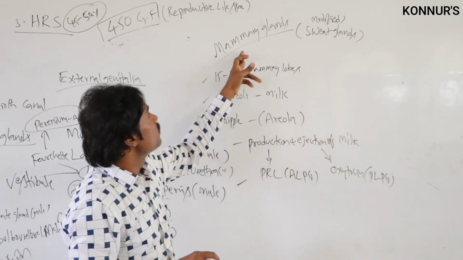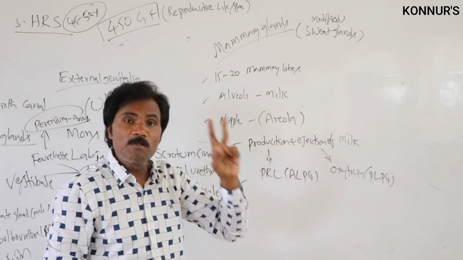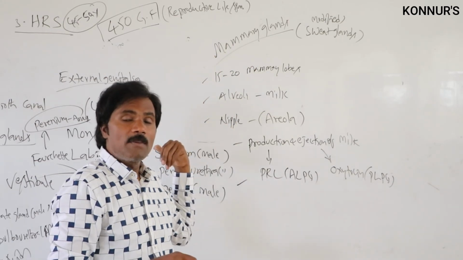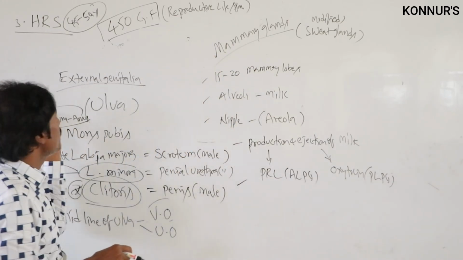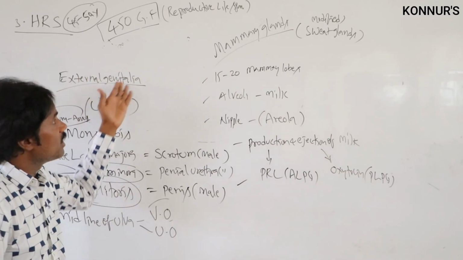In this, there is one pair present. Apart from this, there are the axillary glands, which express the genitalia mammary.